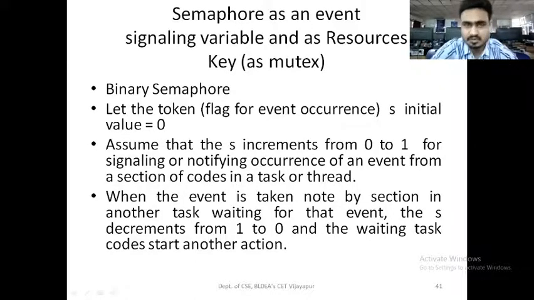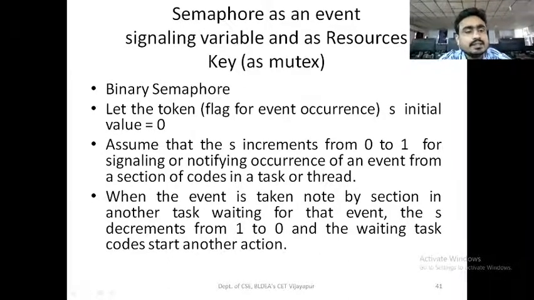Next important is the semaphore, as an event signaling variable and resource key. For a binary semaphore, let the token, flag, or event occurrence have an initial value equal to 0. Assume that S is incremented from 0 to 1 for signaling, notifying the occurrence of an event from a section of code in a task or a thread. When the event is noted by a section in another task waiting for that event, then S is decremented from 1 to 0 and the waiting task code starts from another action.